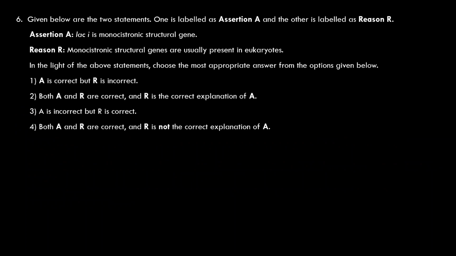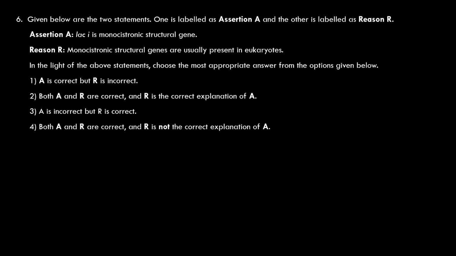Coming to the next question. The assertion reason type. Assertion: Lac I, that's the regulatory gene of lac, Lac I is monocistronic structural gene. Absolutely true. So lac I, upon expression, forms the repressor protein.